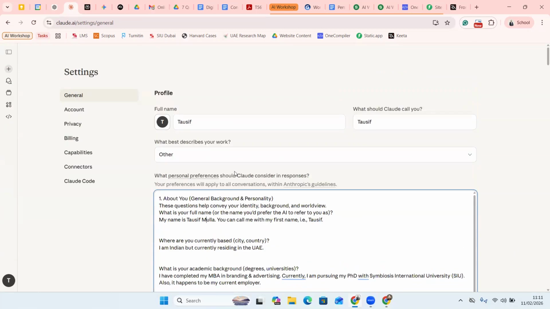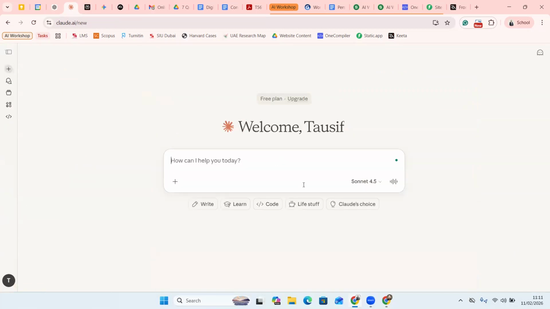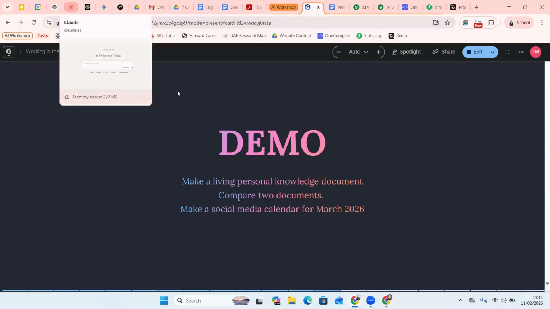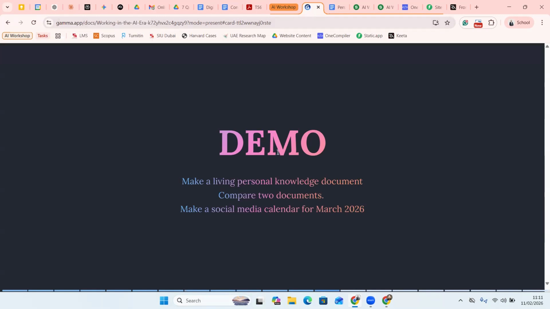Now once you do this, you will come back over here, and now we can start playing with Claude. So this is the first thing that you will do. Now whatever questions you ask, it will give you the response based on the information that you have provided. So it's more grounded. At the same time, it will give you better output on what you're asking for. The second use case that I make use of is I use Claude for comparison.